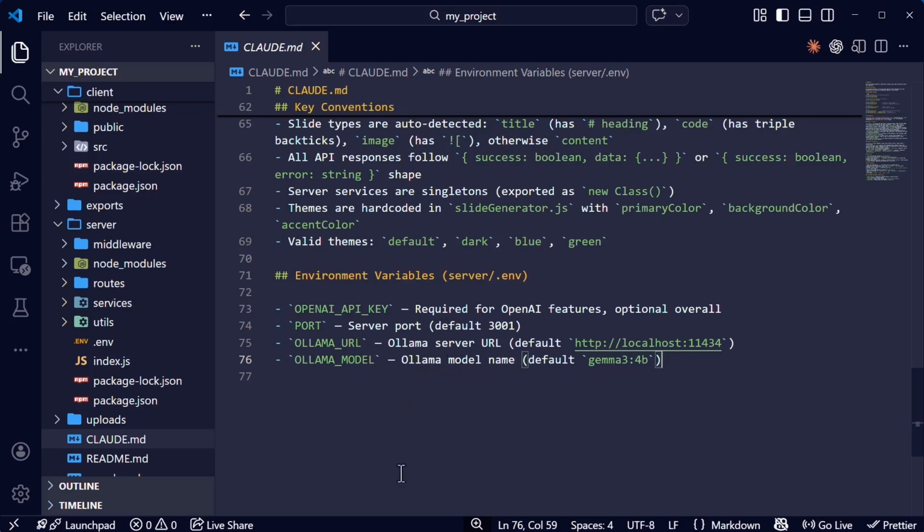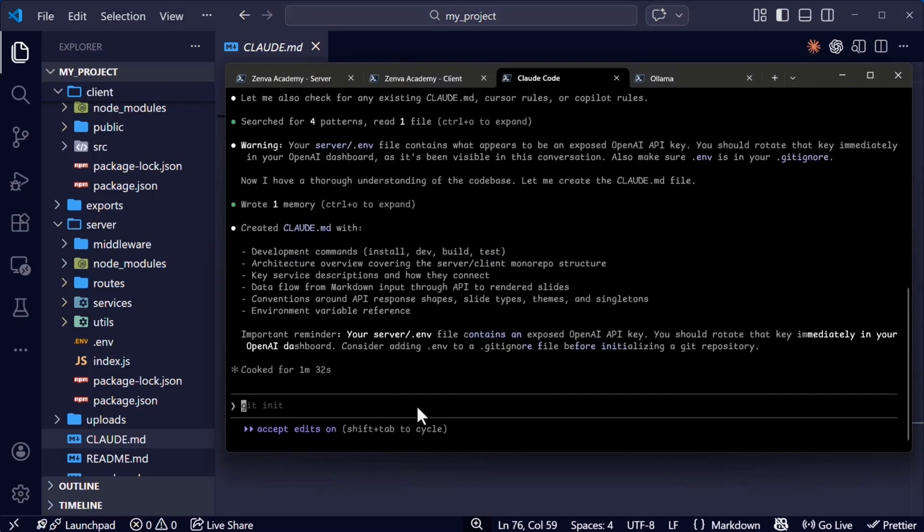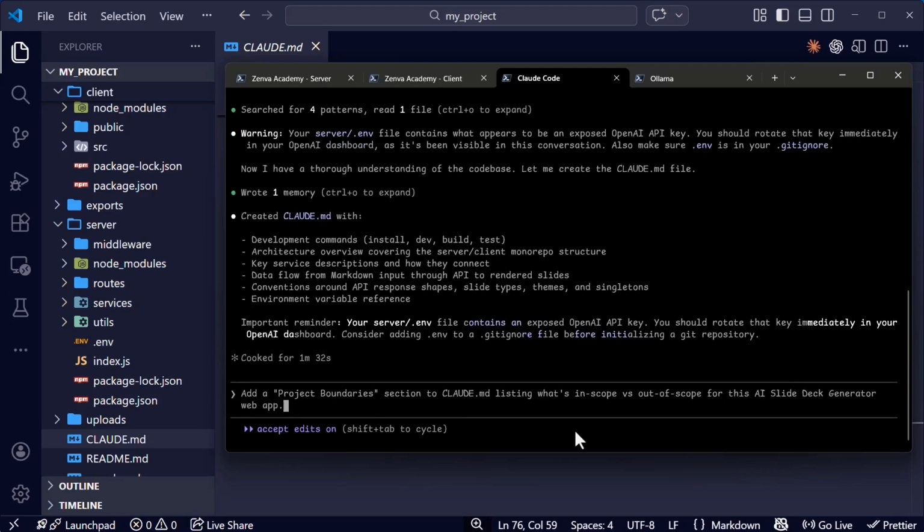So let me open my terminal. For instance, here I'm going to type: add a project boundaries section to claude.md listing what's in scope versus out of scope for this AI slide deck generator web app.